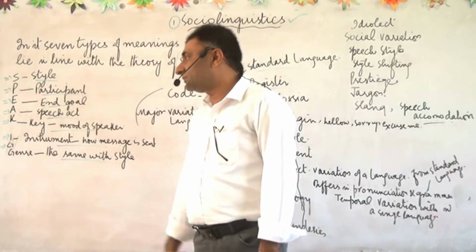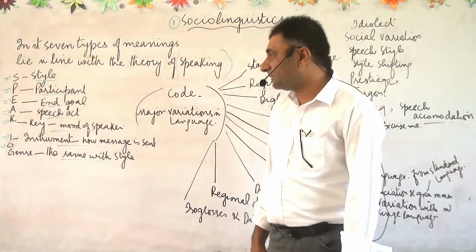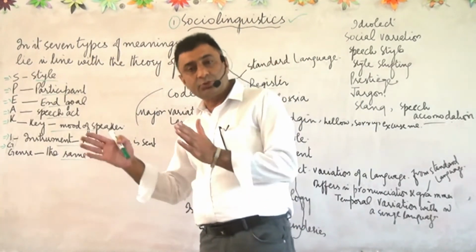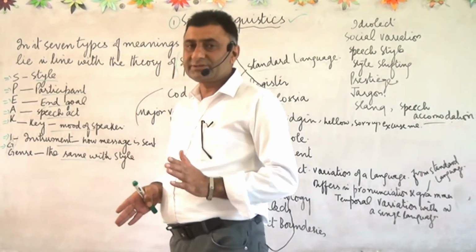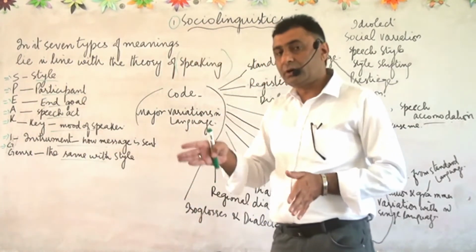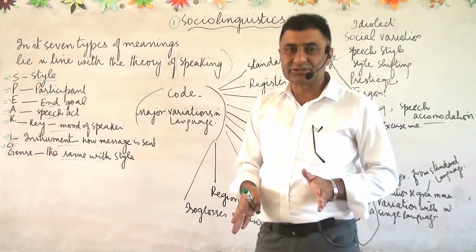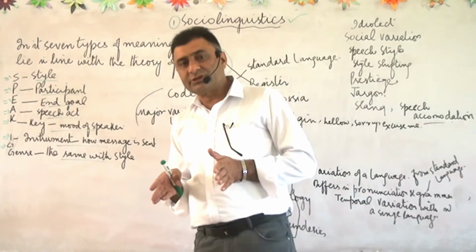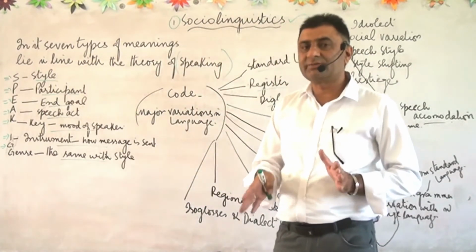The second thing is P, and P stands for participant. Participant means who is the speaker and who is the listener, or who are the listeners and who are the speakers. Whenever there is a speaker, there must be a listener, and when there is a listener, there must be a speaker.